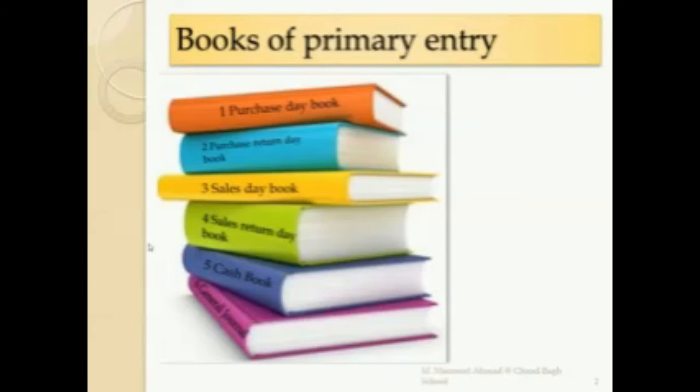And in our next videos, whenever we want to make any journal entry, we will follow the journal book.